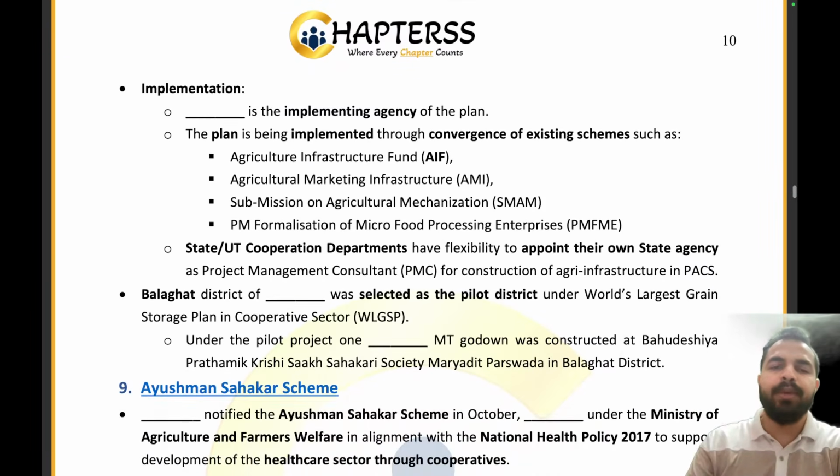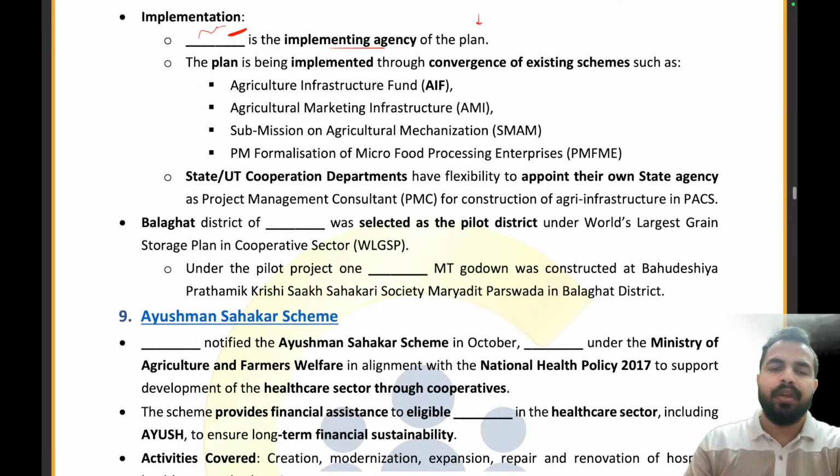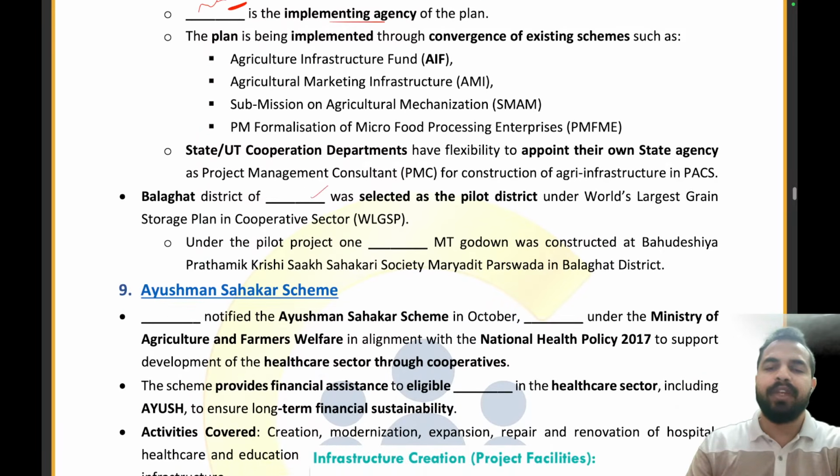Now what is the implementing agency of the plan? NCDC will be the right answer. Now, the Balaghat district of which state was selected as a pilot project? That is Madhya Pradesh.